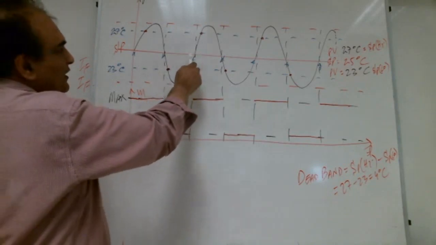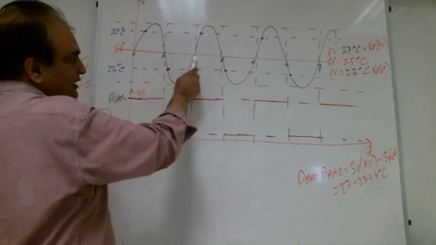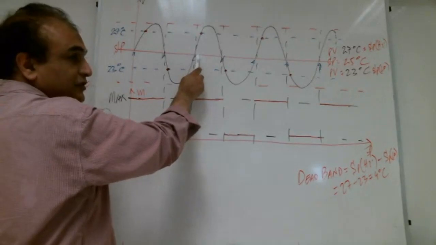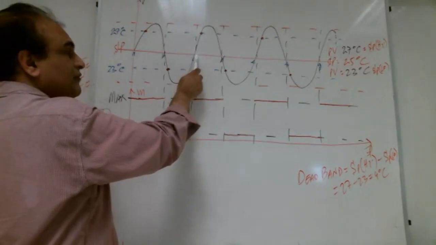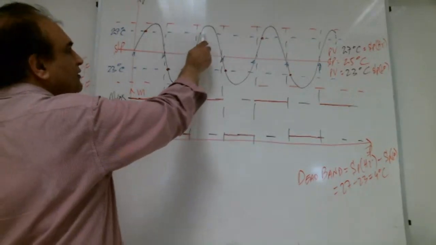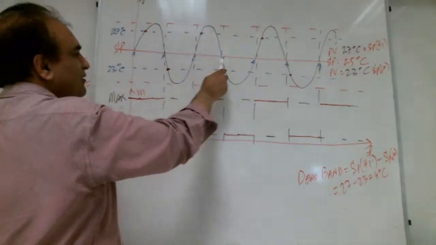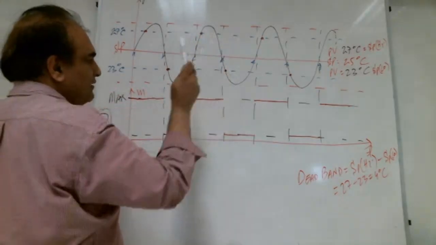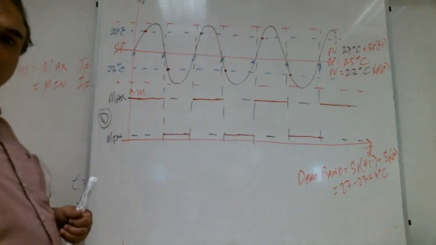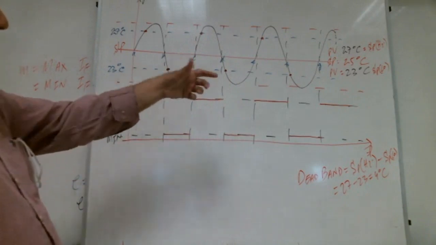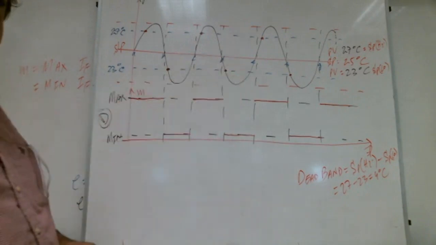Again, it is off here, it will start from here. Logically, the compressor should start from here, but it will not start from here. It will start from here, come back, come back, come back. It will stop again here. So now the safety margin, the life of the compressor will increase.